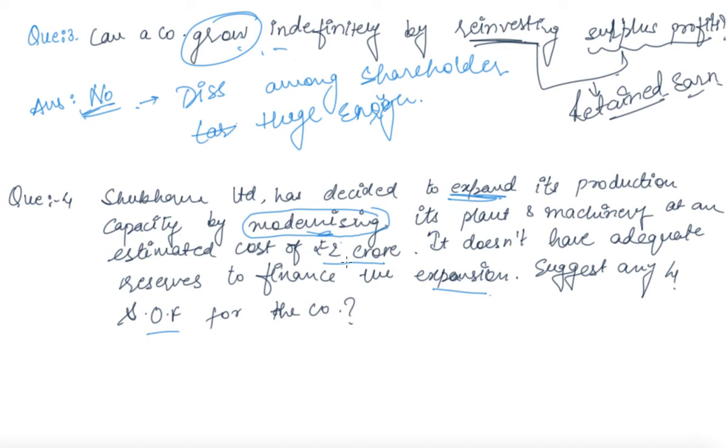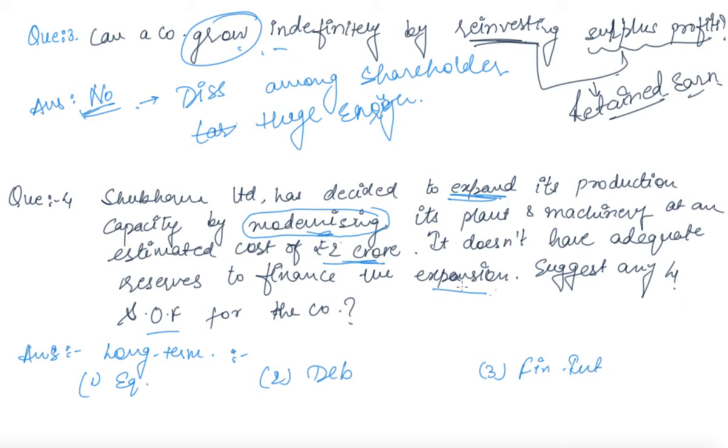So as they want to modernize their production capacity, it means they want some long-term finance. And from where can they get that? First of all, they can get it from equity shareholders. Secondly, debentures. Thirdly, they can go for financial institutions.